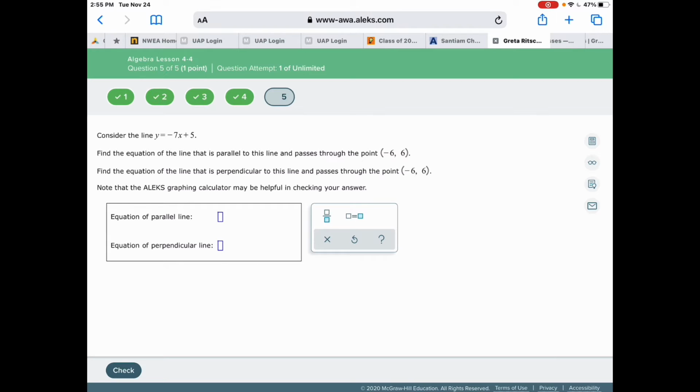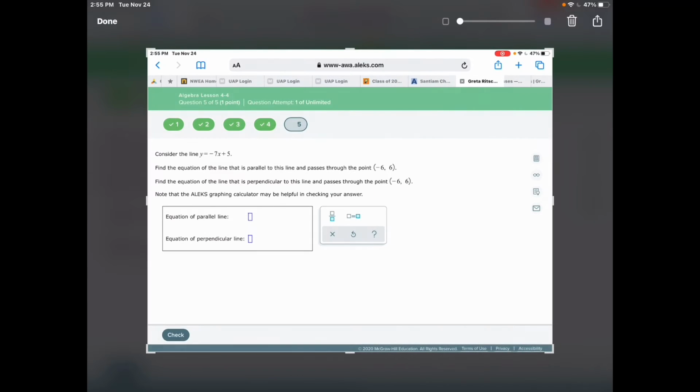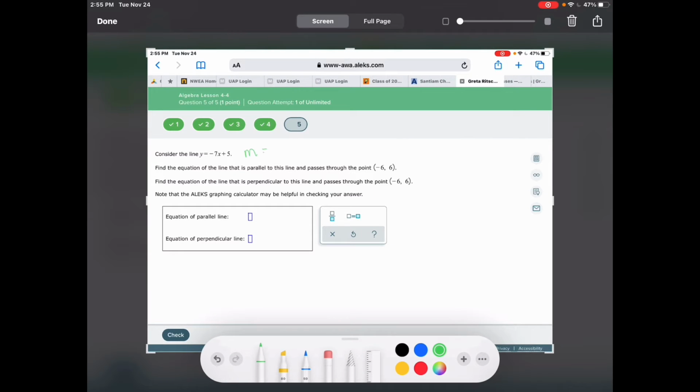So that line is not going to be important to us except to know that the slope is negative 7. Truly, now I am done with that. Okay, so in the first sentence, when I find the equation of the line that is parallel, I'm going to use that negative 7. So I'm going to say y minus 6 equals negative 7 times x minus a negative 6.